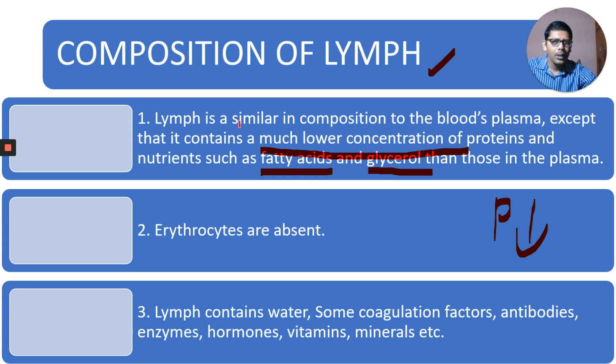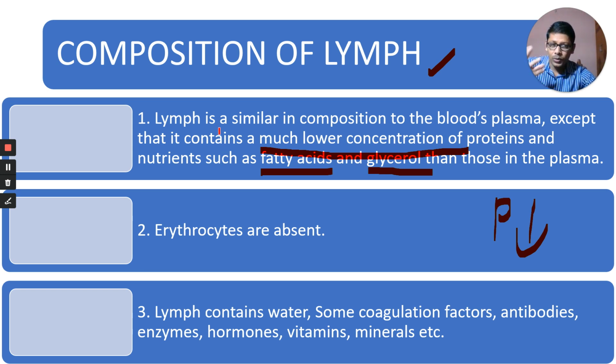I repeat again, lymph is similar in composition to the blood plasma, except that it contains a much lower concentration of proteins. Lymph is almost similar to blood plasma.